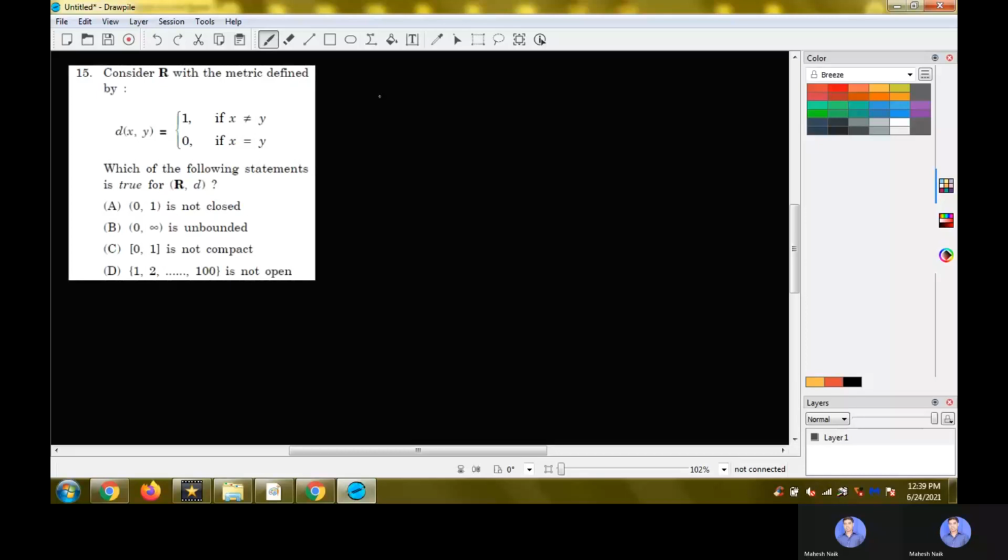Let's try to see option D also. Option D is a finite set. When it comes to a discrete metric space, the singletons are open, and this finite set can be written as a union of singletons, so it is open. So that is not the correct option. In this case, we go with option C, which is closed interval 0, 1 is not compact.